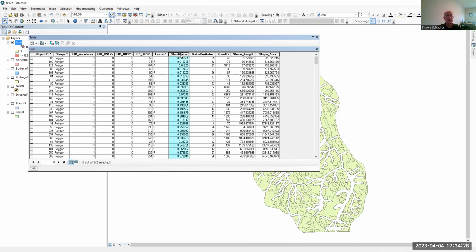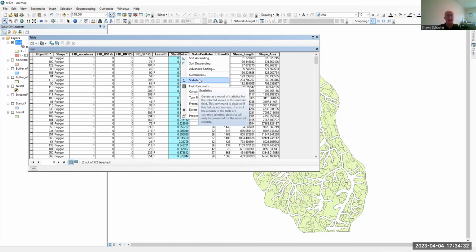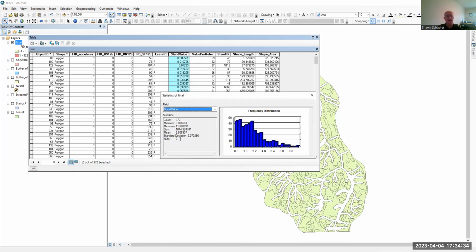There they go. And if I right click on that and I go, give me my statistics, I can see that we now have a sum of 1,044 million, right? So we've lost almost $500 million worth of value due to the fact that we have to preserve areas that we can't cut.